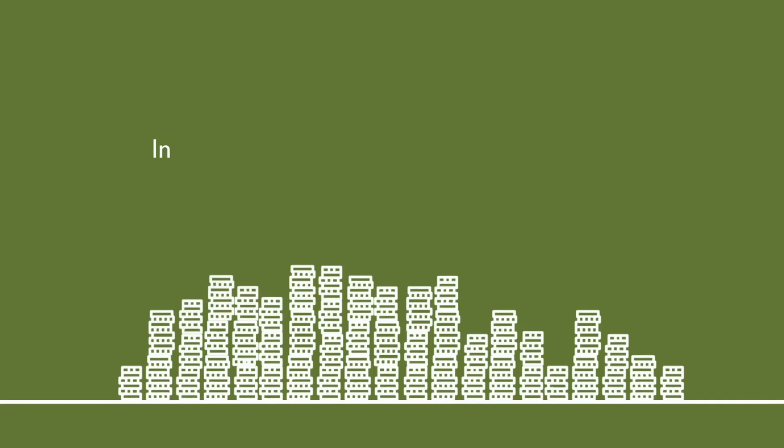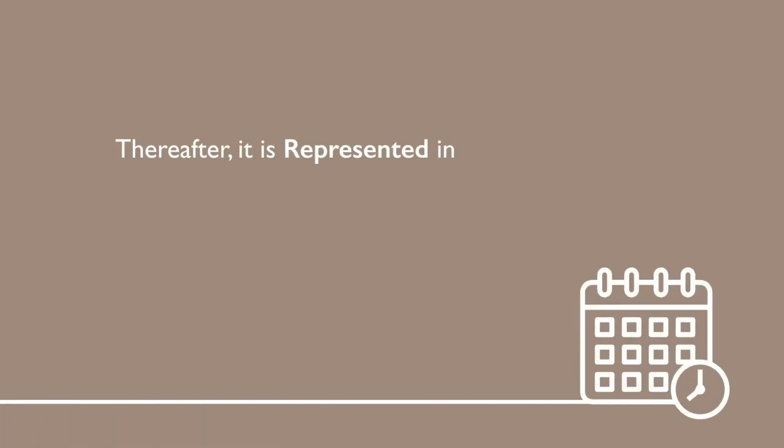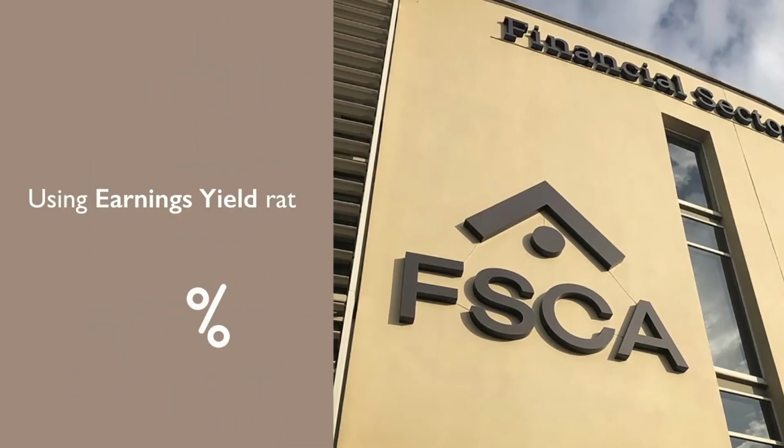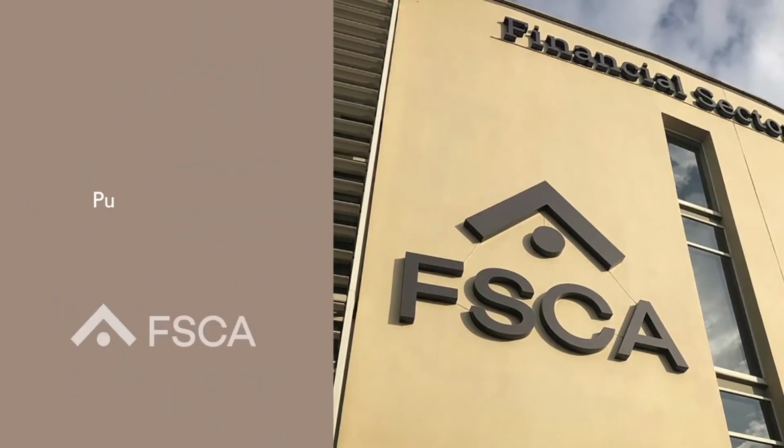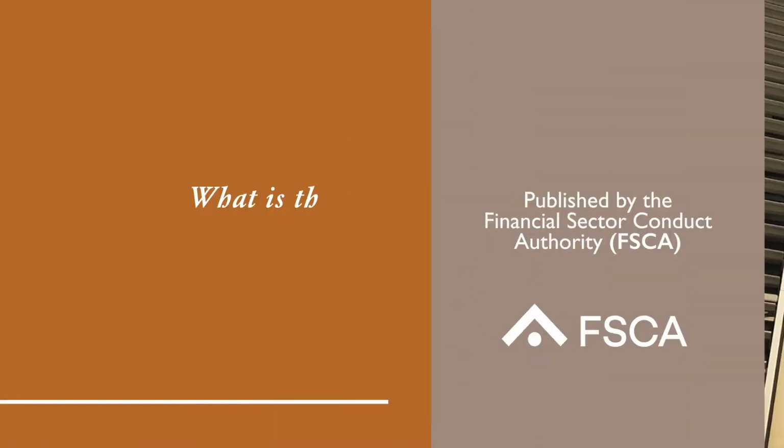In other words, a projection of your pension amount at your future date of retirement. Thereafter, it is represented in a present-day value, using the earnings yield rate, which is published by the Financial Sector Conduct Authority, FSCA, at the end of each month.